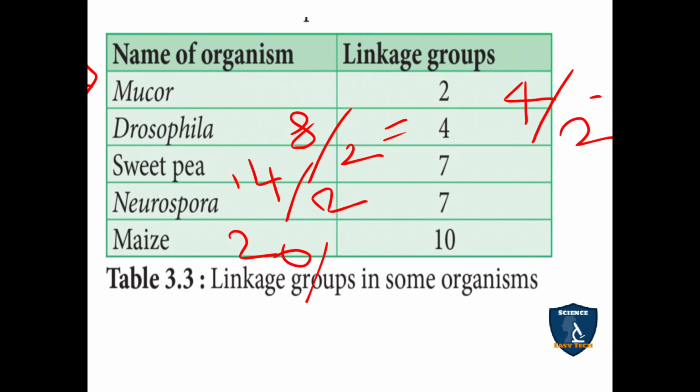So 20 divided by 2 is equal to 10. So from this you can get a one mark question on how many linkage groups are seen in a particular organism. Or they may ask which organism has 10 linkage groups, among maize, Neurospora, sweet pea, Drosophila, and you can mark it as maize.